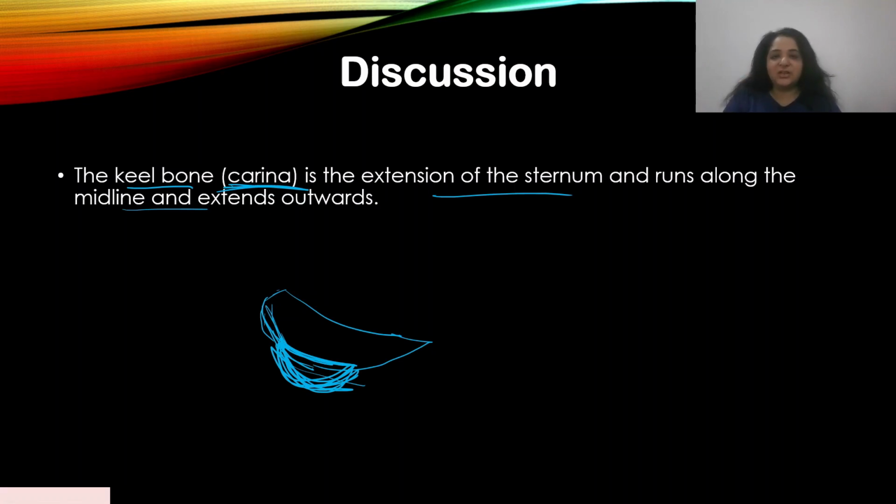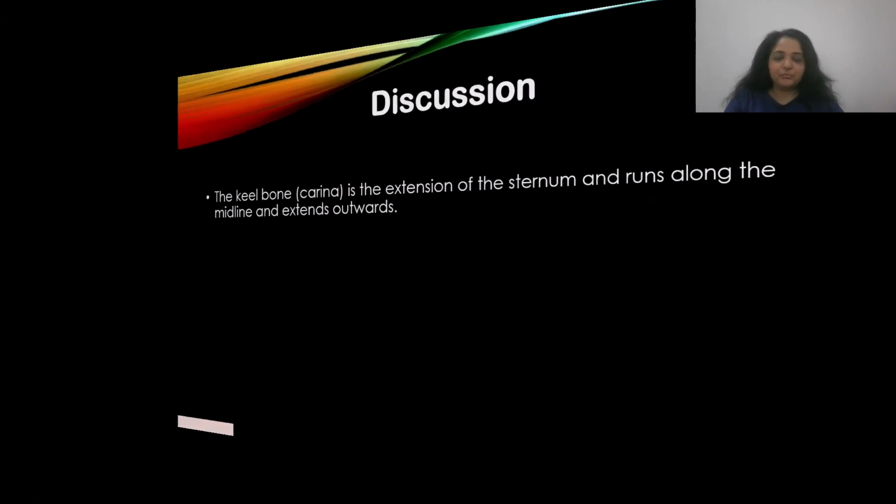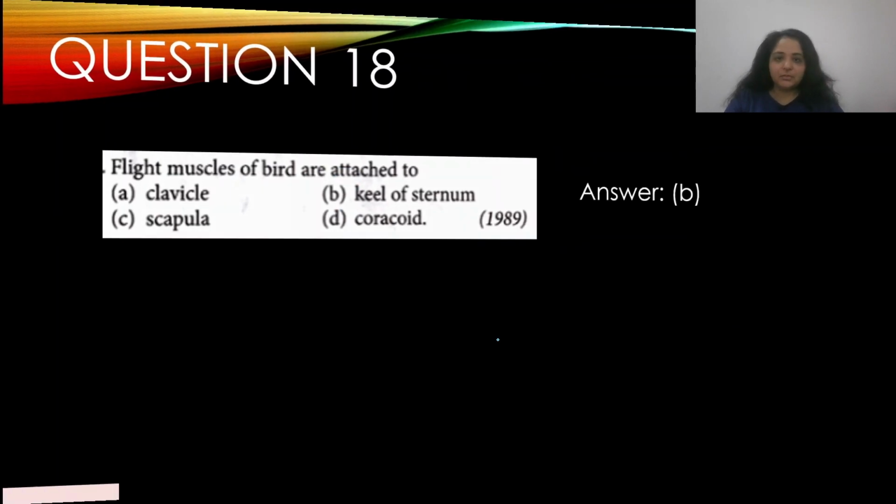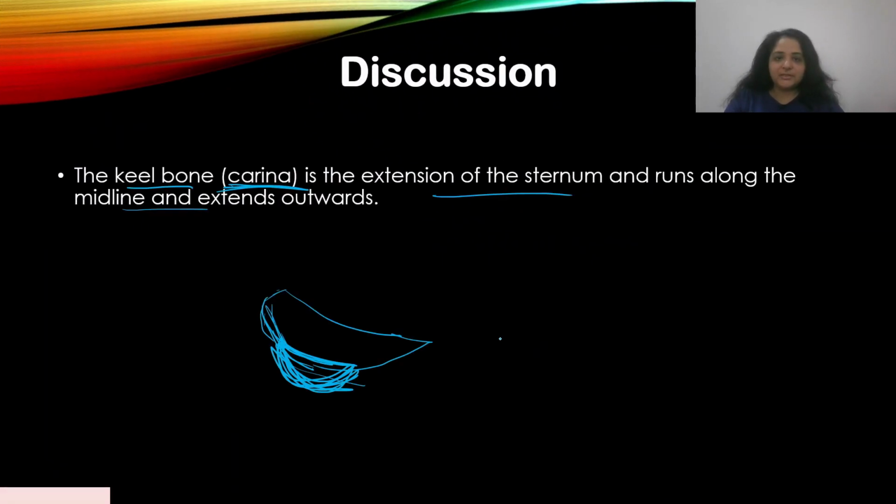Again, you have to understand the skeleton structure of the bird, which is not extensively discussed in NCERT. So this question, and the previous question, would be a little difficult to answer until you understand the skeleton structure of the birds. But anyway, learn it as a fact. It's not A, C, or D, it has to be B. All right, let's move on.